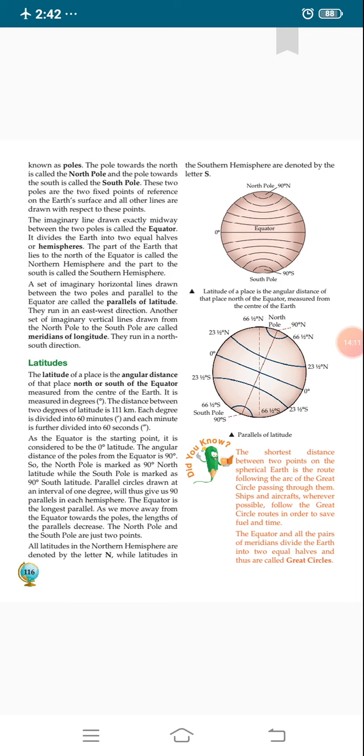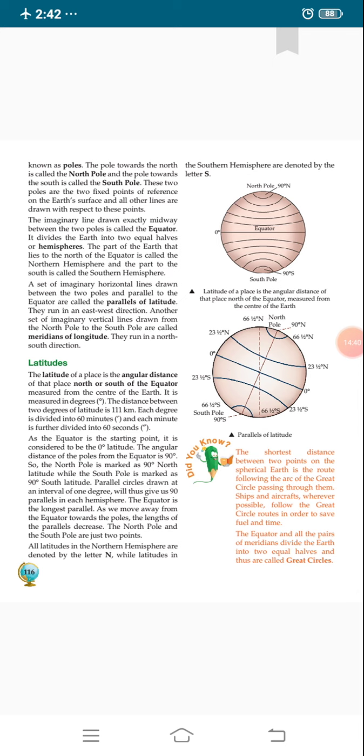As we move away from the equator toward the poles, in both north and south, the length of the parallels decreases, as you can see in the first diagram.